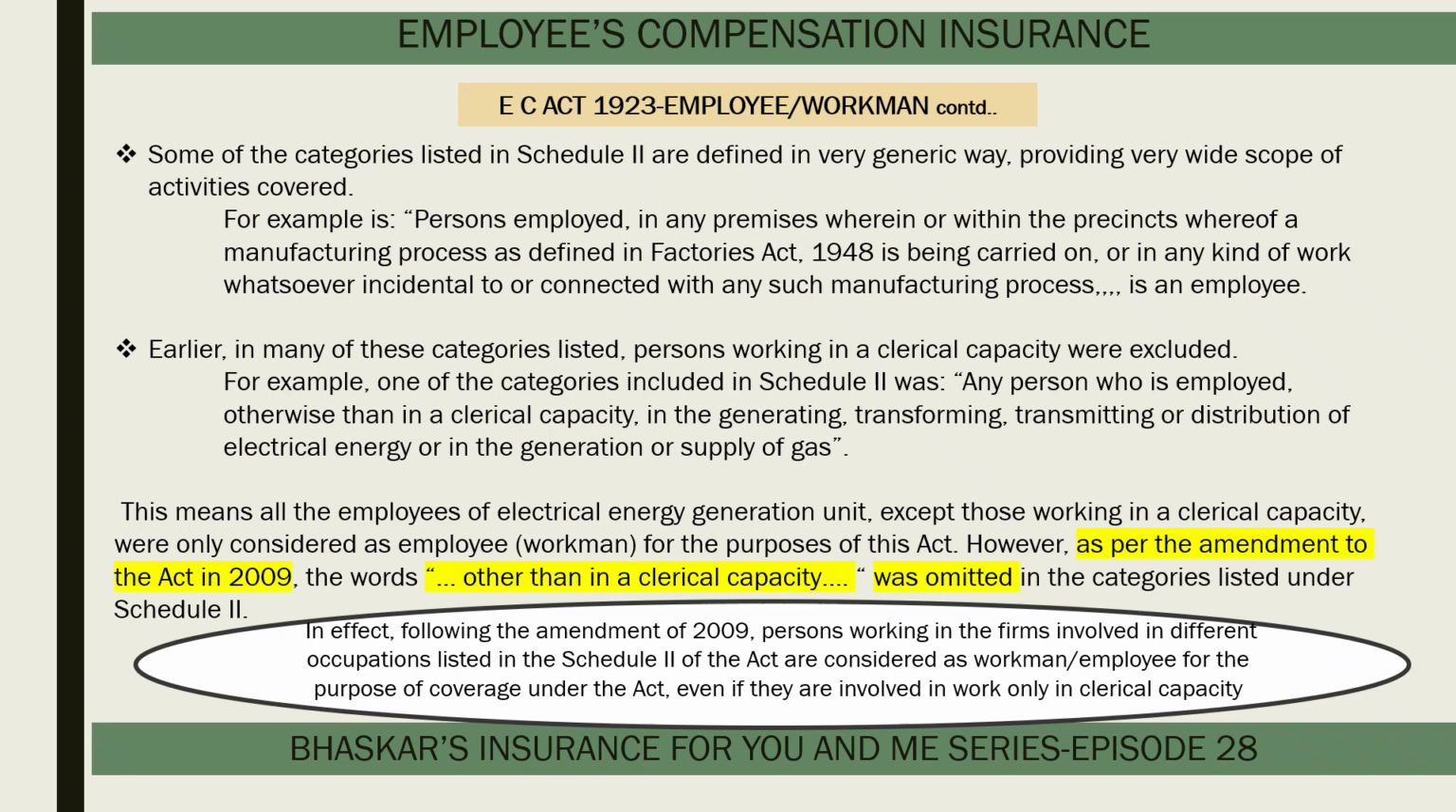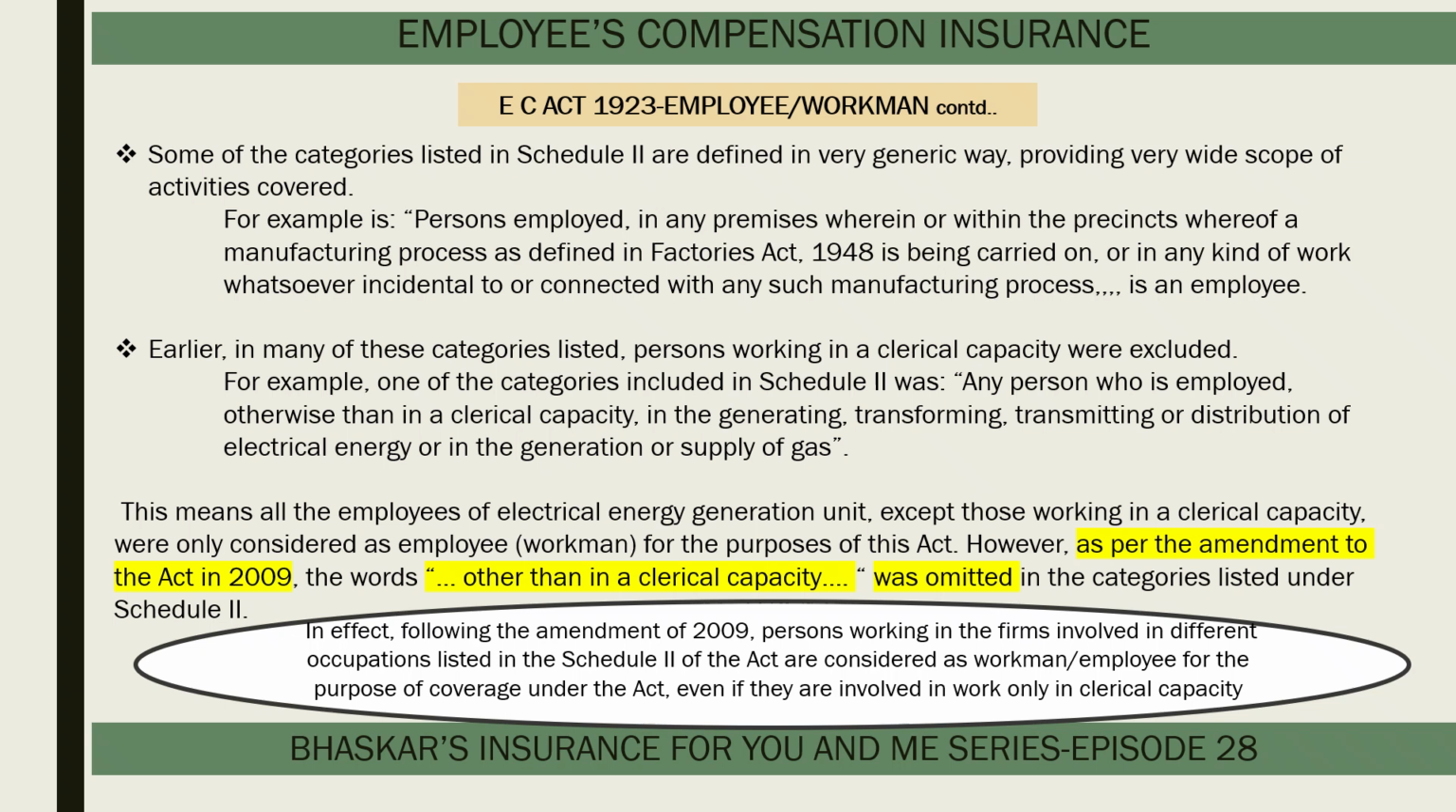Some of the categories listed in Schedule 2 are defined in a very generic way, providing very wide scope for activities covered. For example, one of the inclusions is persons employed in any premises wherein or within the precincts whereof a manufacturing process as defined in Factories Act 1948 is being carried on, or in any kind of work whatsoever incidental to or connected with any such manufacturing process. Such person is an employee. So workers involved in any manufacturing process are considered as employee as per this Act.